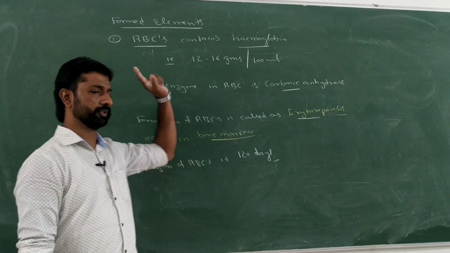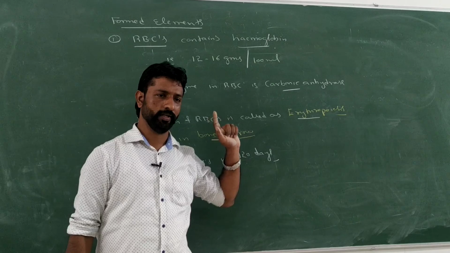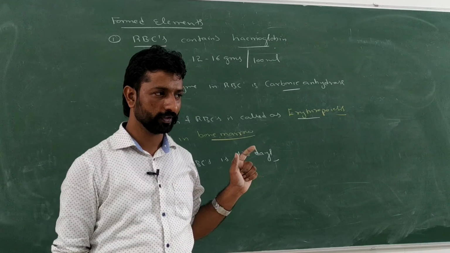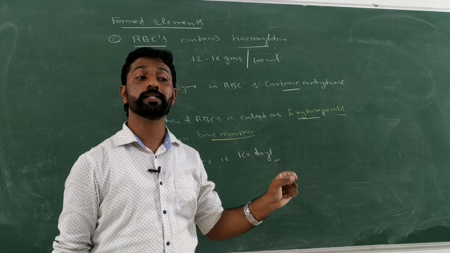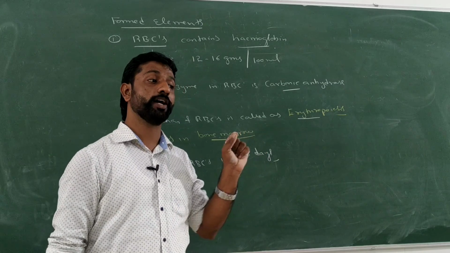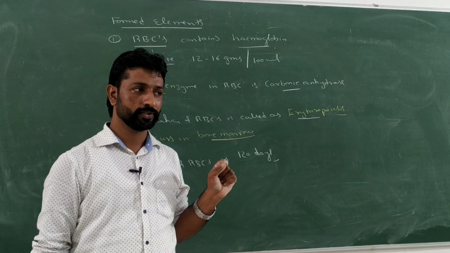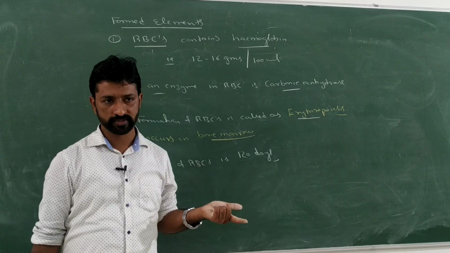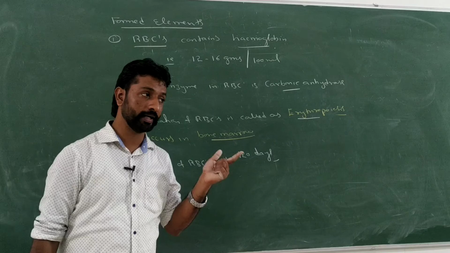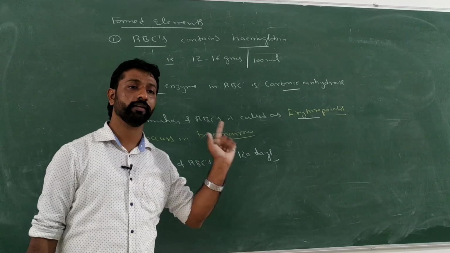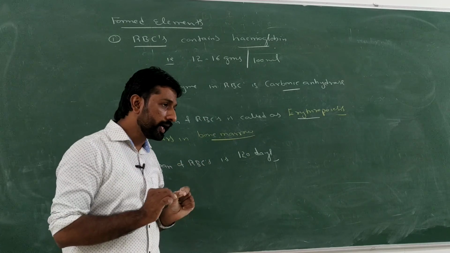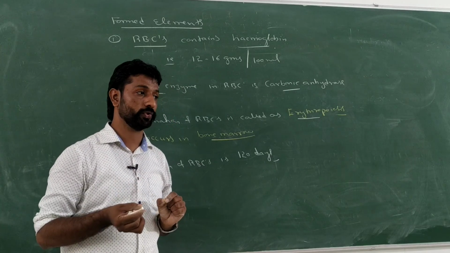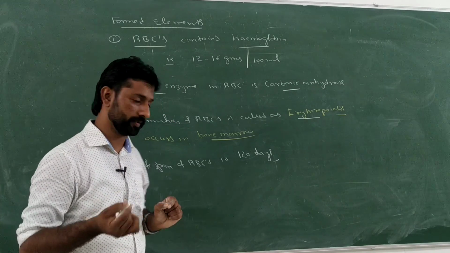We have studied about the liver in digestion and absorption. The liver is a bilobed gland, the largest gland present in our body. It has specialized cells called Kupffer cells that are phagocytic in nature, so they destroy the worn or damaged RBCs. So RBCs undergo destruction in the liver and the spleen. The main organ of RBC destruction is the spleen. So the spleen is called the graveyard of RBC.